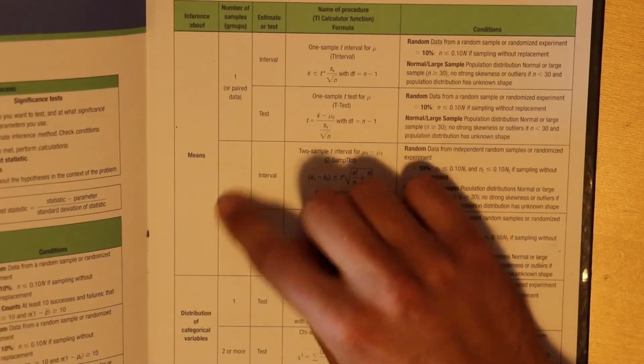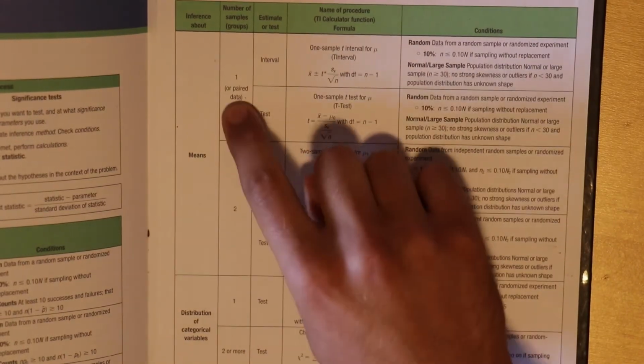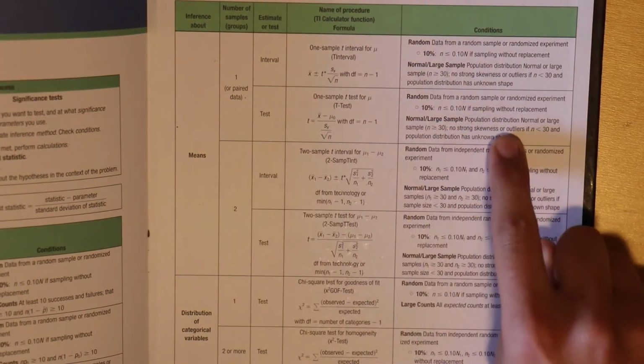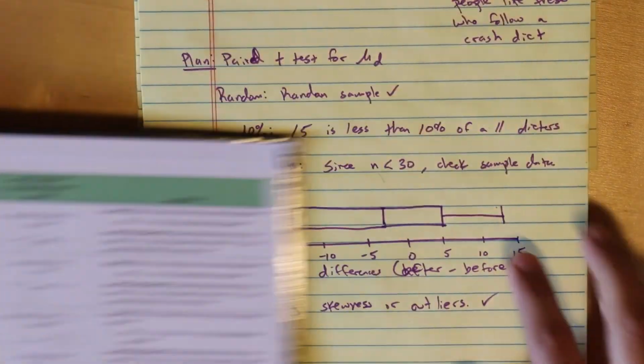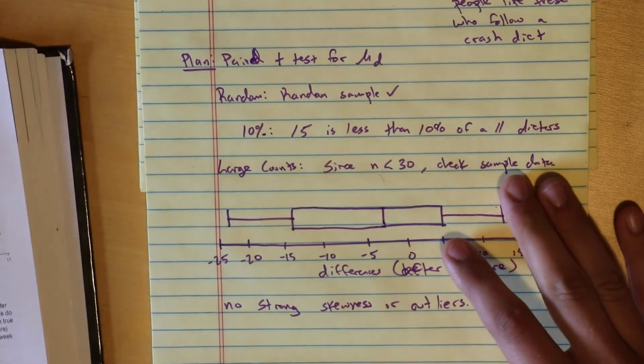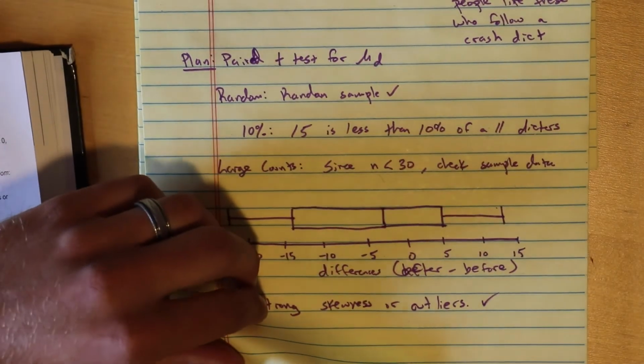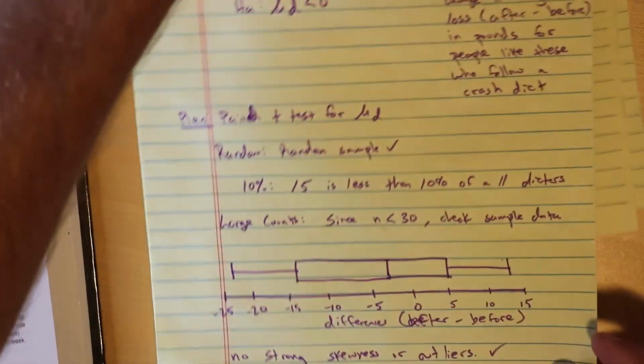So it has the number of samples that you have, if it's an interval or a test, and then the conditions that would follow from it. So right now we're doing a paired mean test, and so here we go. We're in this category right here. So now we've done the plan. Now it's time to do the do.